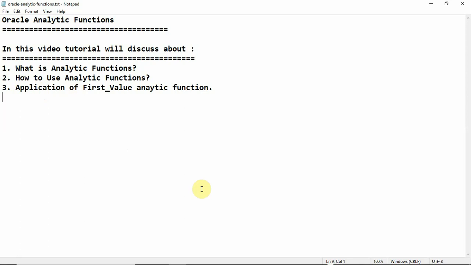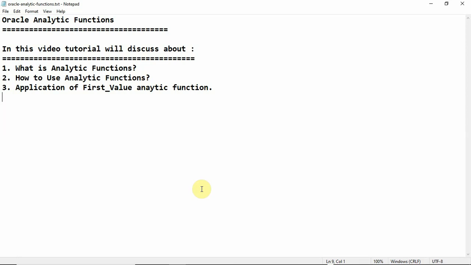So what is an analytic function? An analytic function is basically a function which does not group the record set, but returns multiple values with each record.